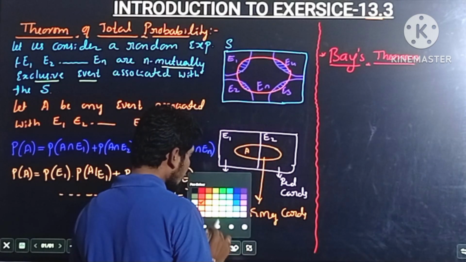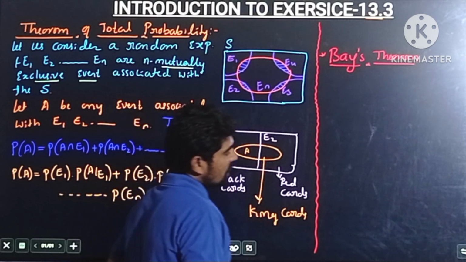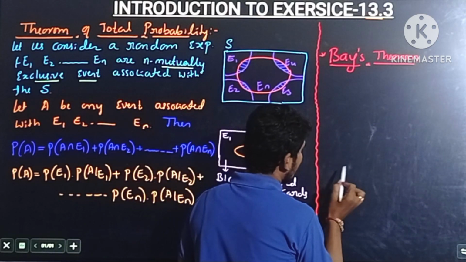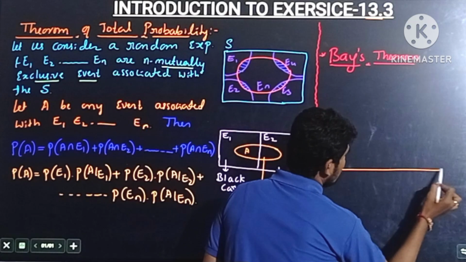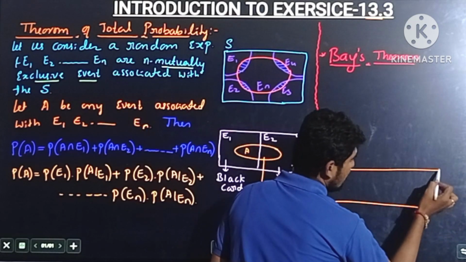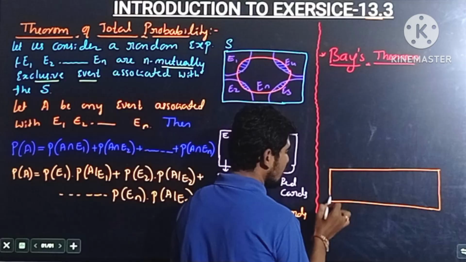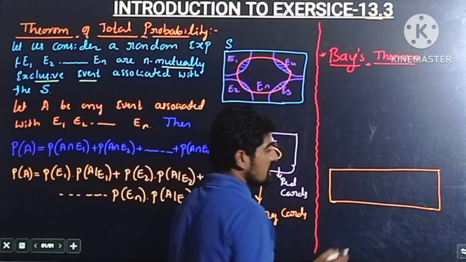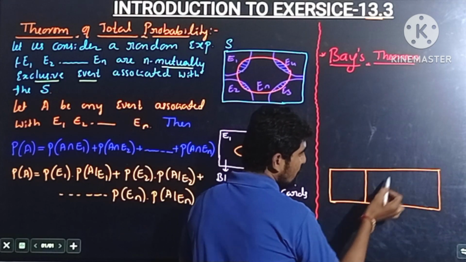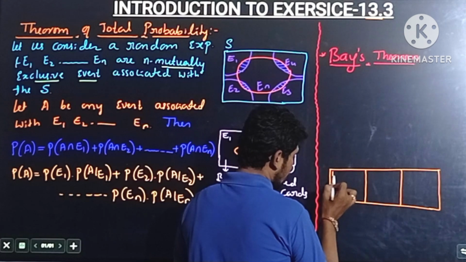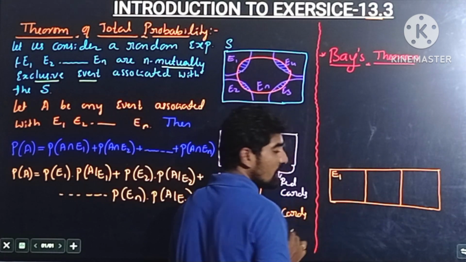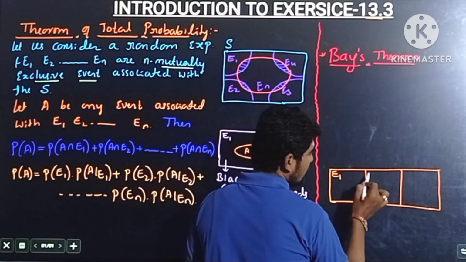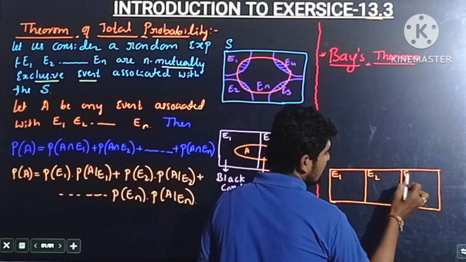See here, in this Bayes theorem, suppose we have 3 boxes, and these 3 are identical boxes, meaning they have the same shape and same size. Suppose the boxes are E1, E2 and E3.